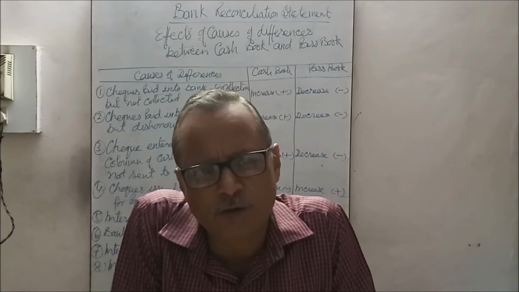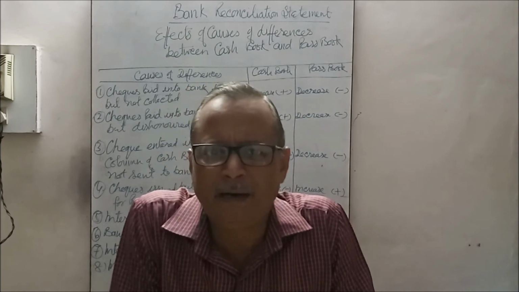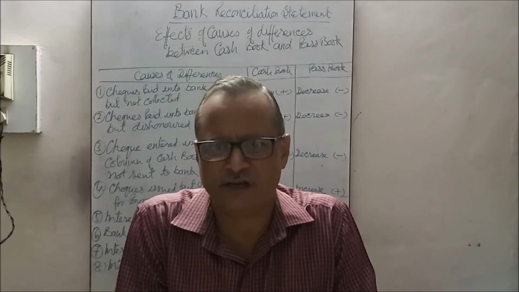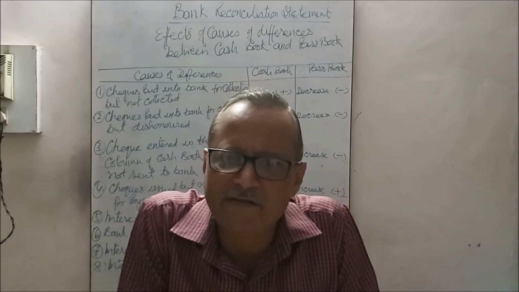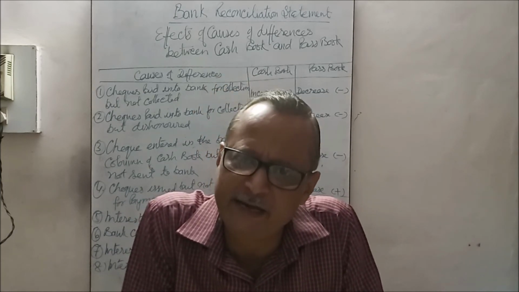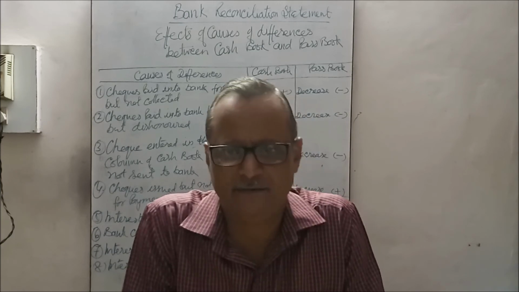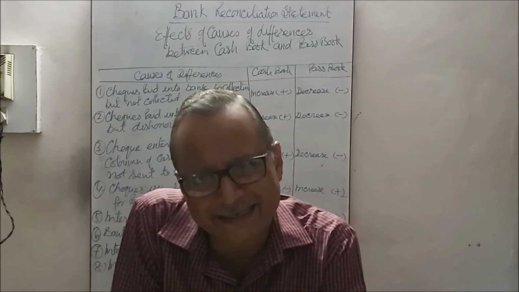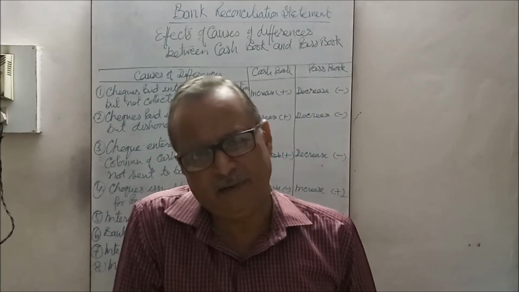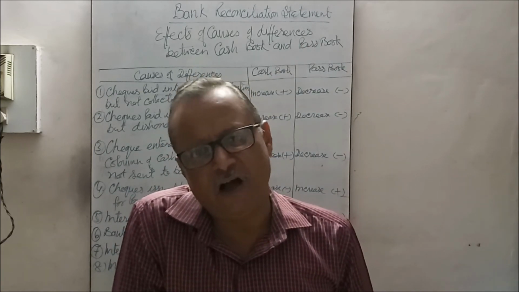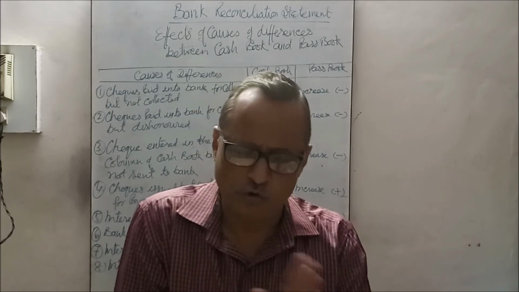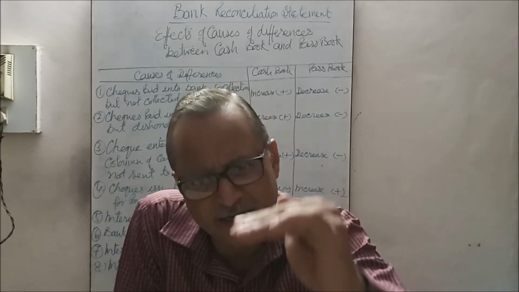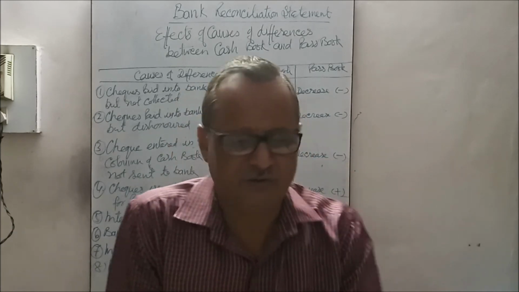So the passbook is credited, but the intimation was not received till the date of preparation of the reconciliation statement, so that was not debited in the cash book. Debit in the cash book means receipt side. So the passbook will show the increased balance, plus balance, whereas in comparison the cash book will show the reduced balance or decreased balance or negative balance.